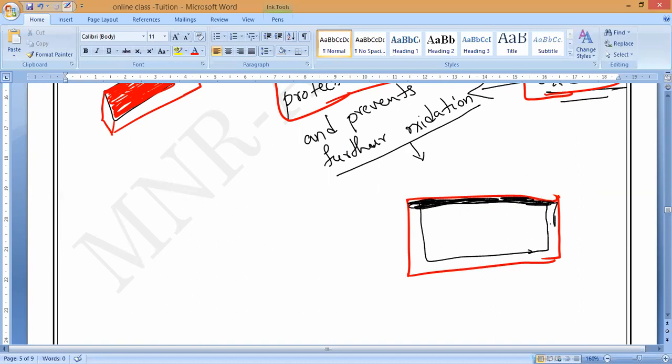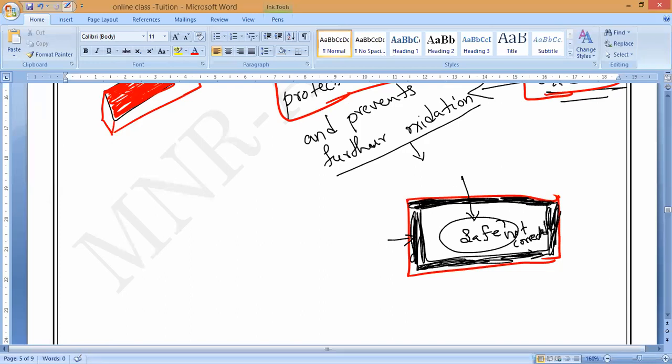Once it forms this protective layer, the metal oxide will never allow the oxidation reaction to reach the inside metal. So the inside will be safe. It will never be corroded. Not corroded. Okay?